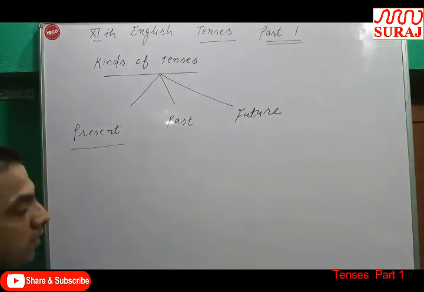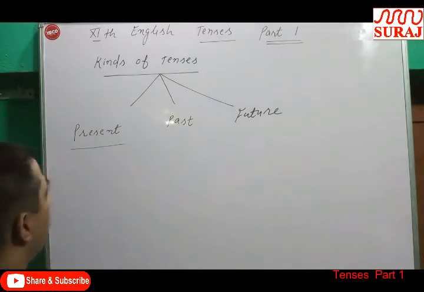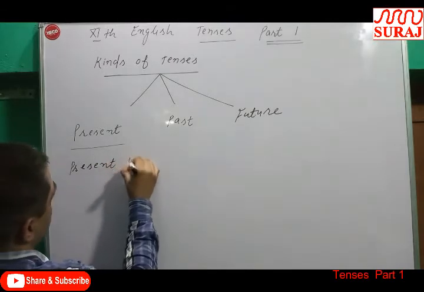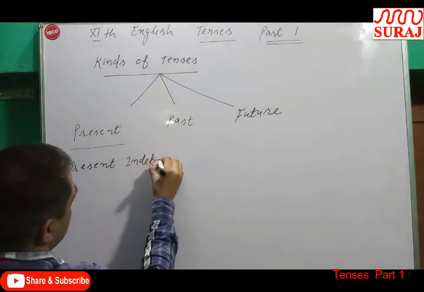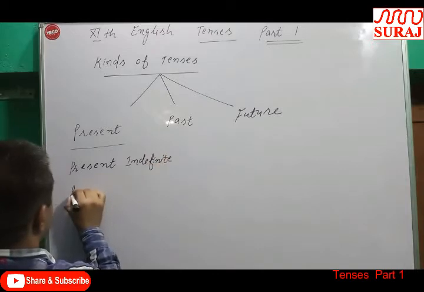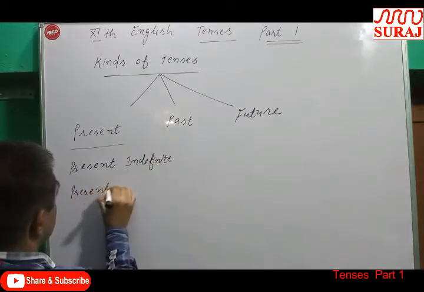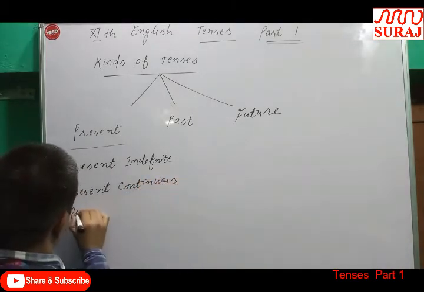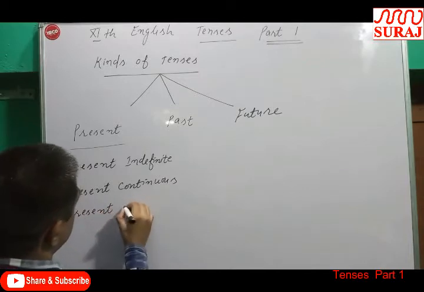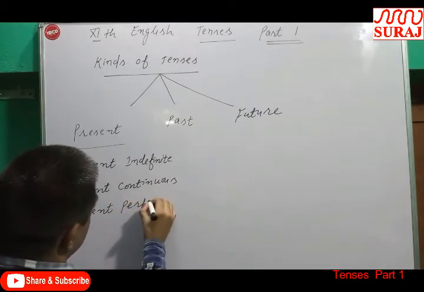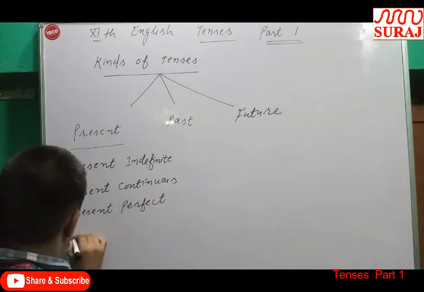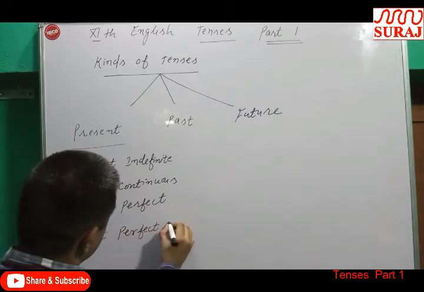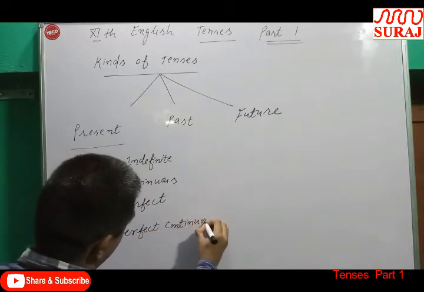Each tense can be divided into four categories: present indefinite, present continuous, present perfect, present perfect continuous.